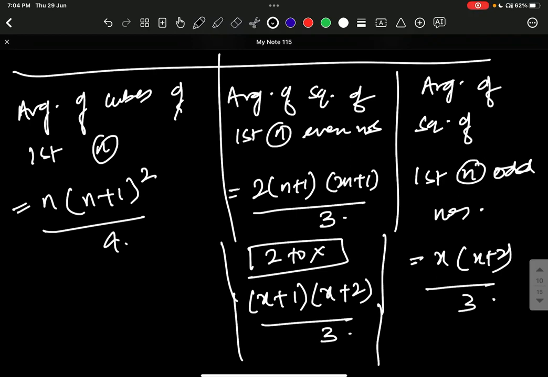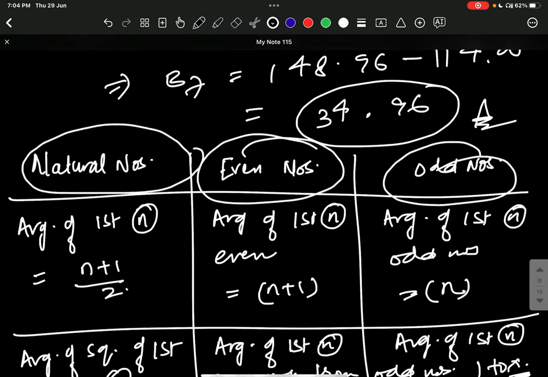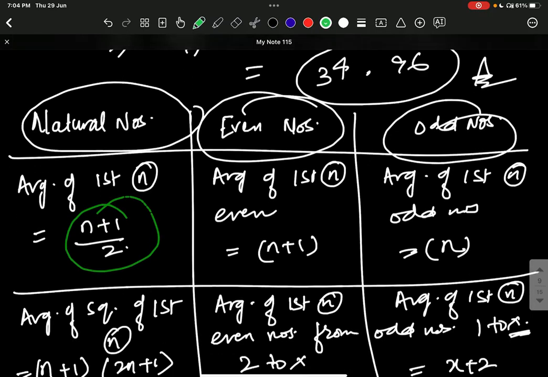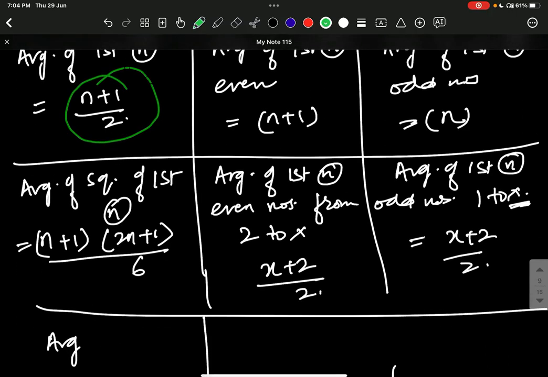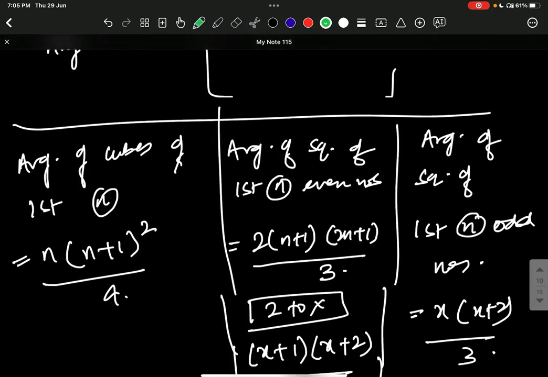In relation to what are these formulas I told? These are in relation to the average of natural numbers, even numbers and odd numbers. Few formulas you should know. The average of first n natural numbers is n plus 1 by 2. The average of the square of first n natural numbers is n plus 1 into 2n plus 1 divided by 6. And the cube of first n natural numbers is n into n plus 1 whole square divided by 4.